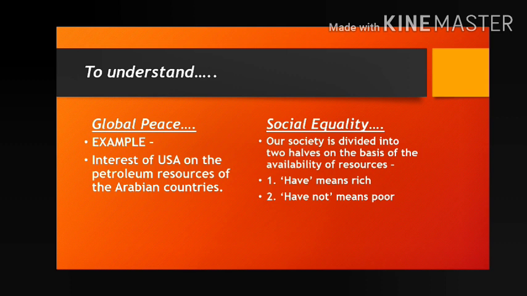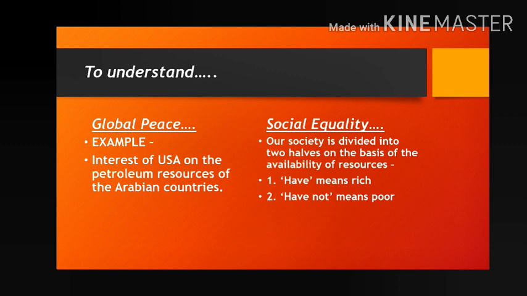We know very well that our society is divided into two groups. Who are they? Have and have not. Have means those who have the availability and accessibility of resources. They are called rich. And the other group is called the have-not group. That means they don't have the accessibility of resources. Maybe they have, but it is also limited. That's why they are called poor.